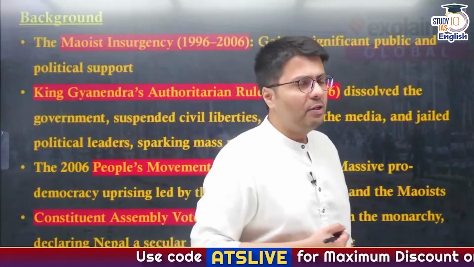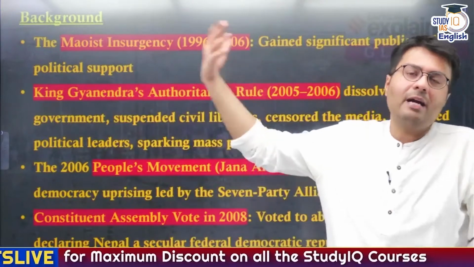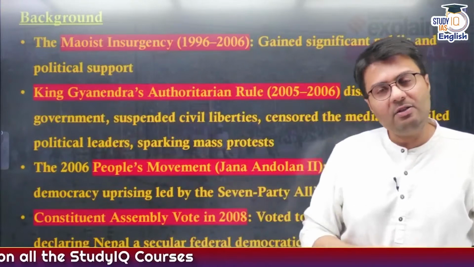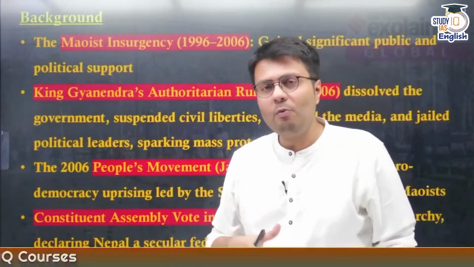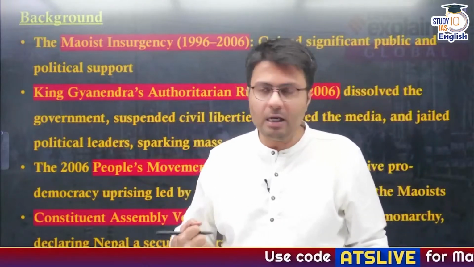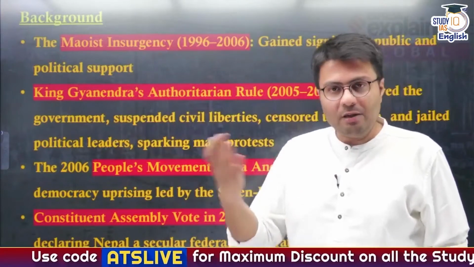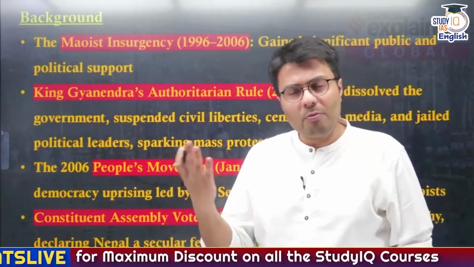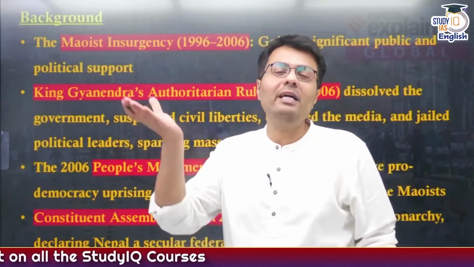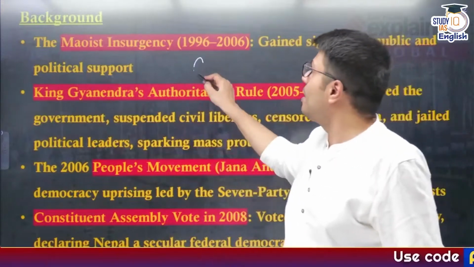But before that, we have to take a very brief trip to what happened in Nepal in the early 2000s. Between 1996 and 2006, Nepal was in a constant state of civil war, led by the Communist Party of Nepal, who supported the Maoist ideology. This civil war resulted in the death of almost 17,000 people. But as a result, it also led to a significant gain in public and political support in favor of the Communist Party of Nepal.